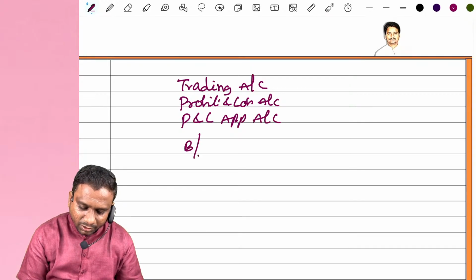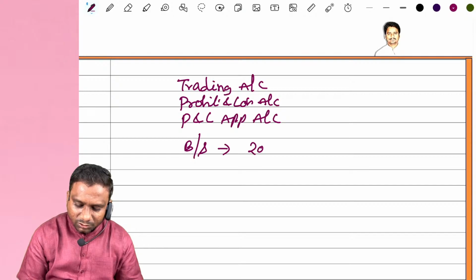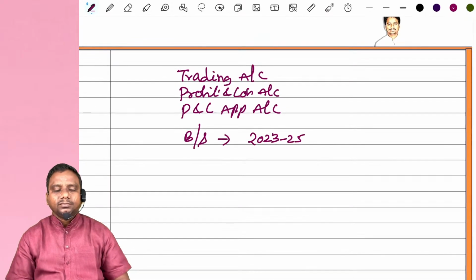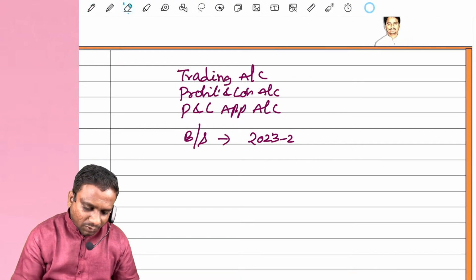Then after that we prepare the balance sheet. Let us assume this is for the year 2023-24. Observe carefully.